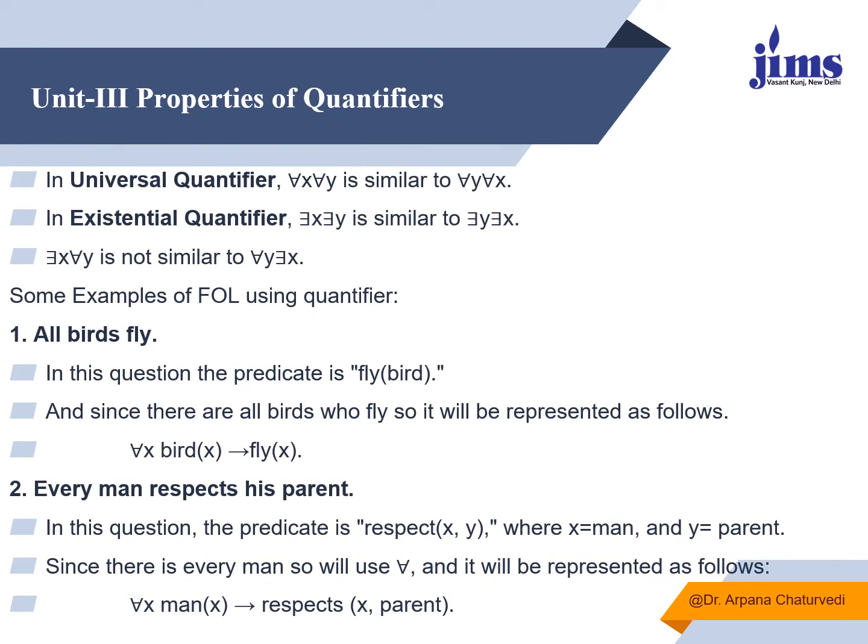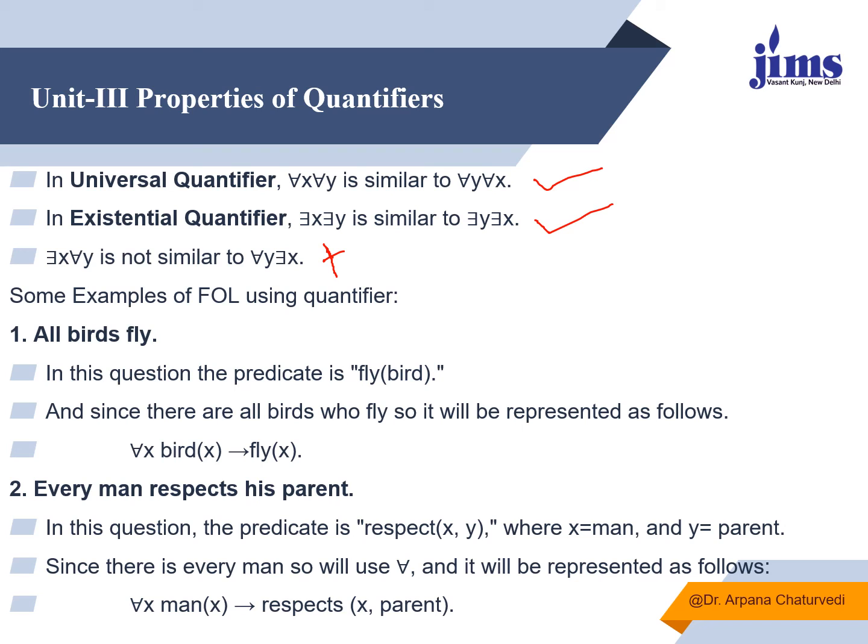Here are certain properties. In the universal quantifier, we can write for all x, for all y, or for all y and for all x. Both are one and the same thing. Similarly, in case of the existential quantifier, if I write there exists x, there exists y, or there exists y, there exists x, both are the same. Whereas, there exists x for all y will never be similar to for all y there exists x. We have to be very careful about all these things.